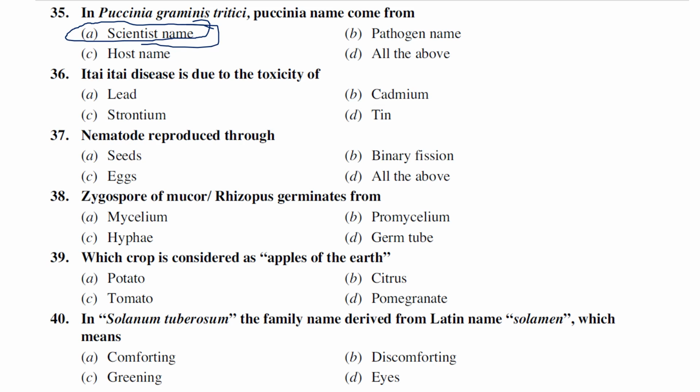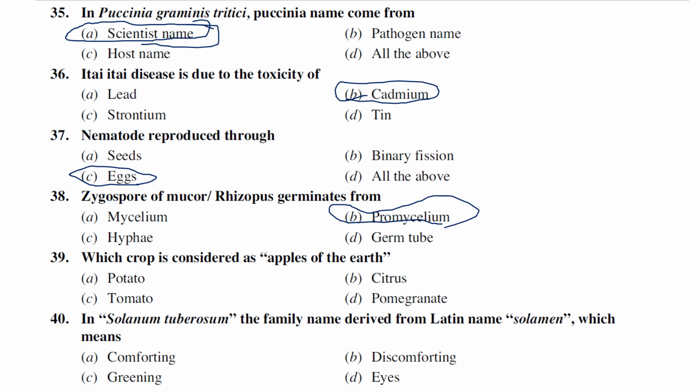Itai-itai disease is due to the toxicity of lead, cadmium, strontium, and tin. Probably due to the cadmium toxicity, Itai-itai disease can be observed. Nematodes reproduce through seeds, binary fission, eggs, all the above. So seeds, no; nematodes generally reproduce through eggs, right? Zygospore of Mucor or Rhizopus germinates from mycelium, promycelium, hyphae, and germ tube. This zygospore is actually produced from promycelium.